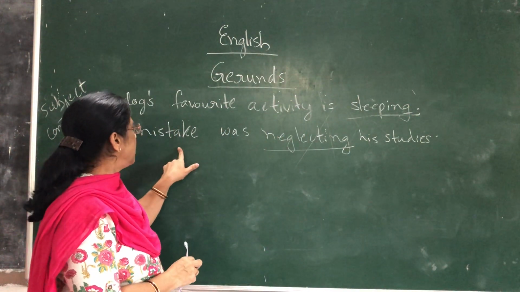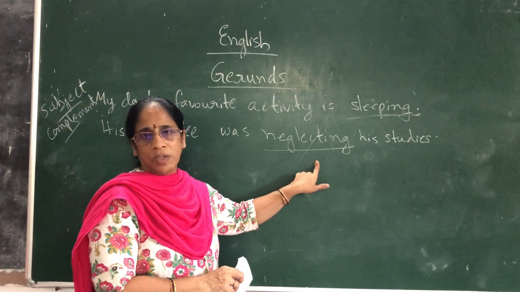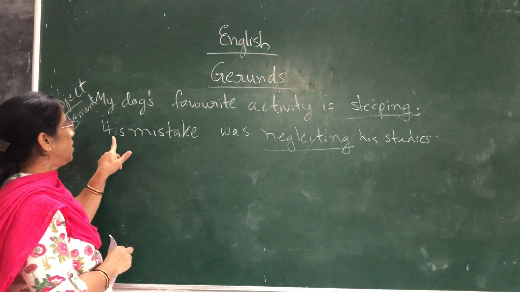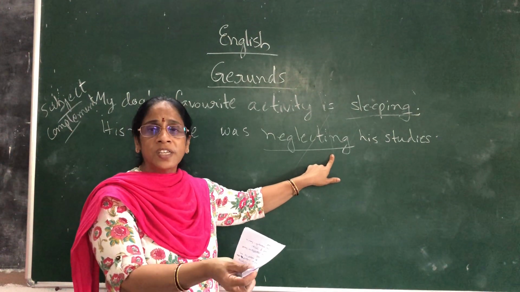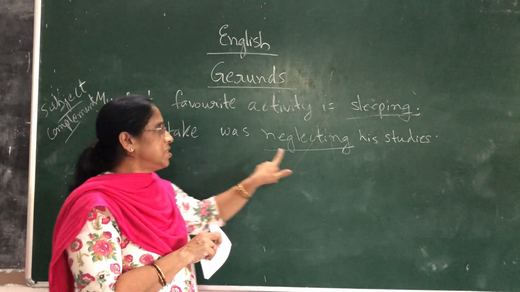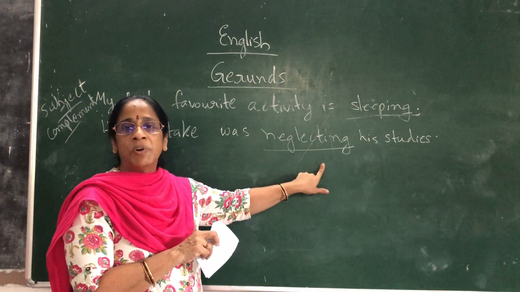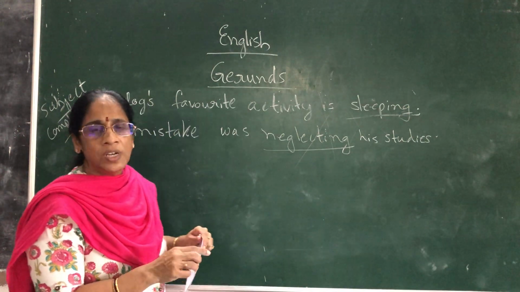"His mistake was neglecting his studies" is only the name of an action. But when you say "he is neglecting his studies," it is an action word and there is an action going on. So you should make out the difference.